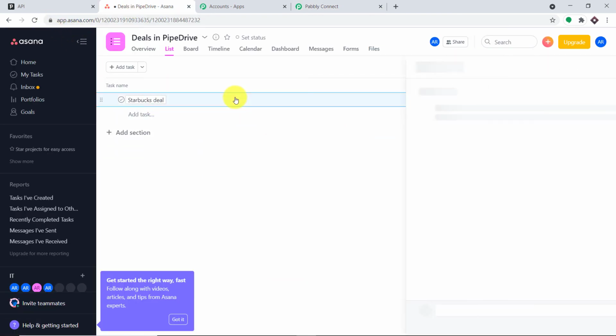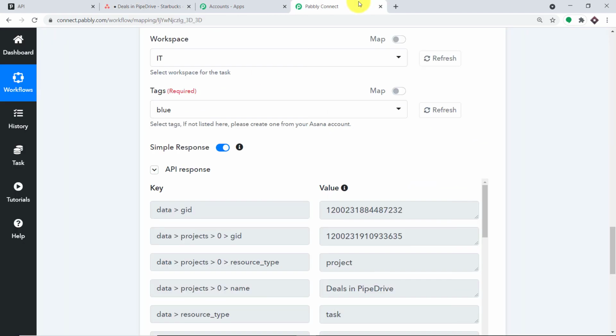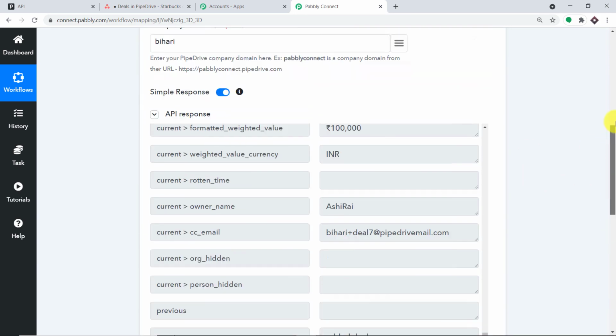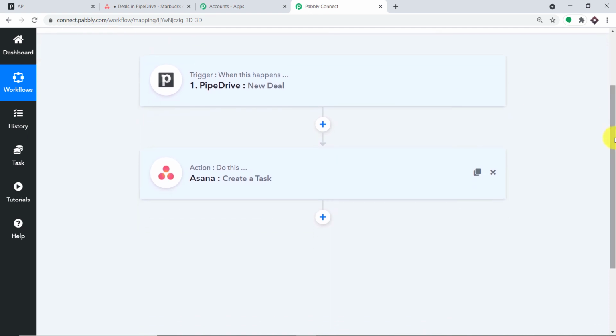Okay, so the presence of this task in Asana shows that we have successfully integrated Pipedrive and Asana with the help of Pabbly Connect. Now, before you leave, let me just explain to you the whole mechanism in a nutshell. So here I'm going to minimize the action window, and here I'm going to minimize the trigger window. So basically, this is the whole process in a nutshell. First, you integrated Pipedrive to Pabbly Connect, and then you have integrated Pabbly Connect to Asana. So now there's a perfect flow of data between Pipedrive and Asana.